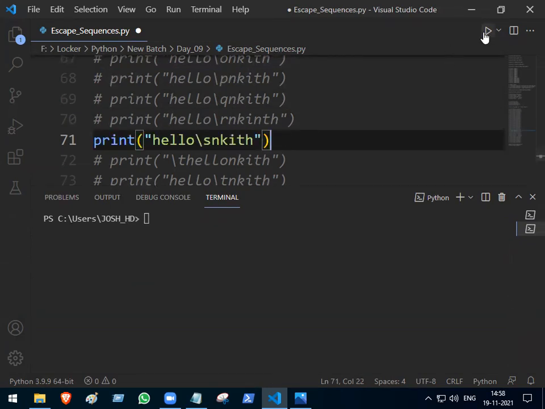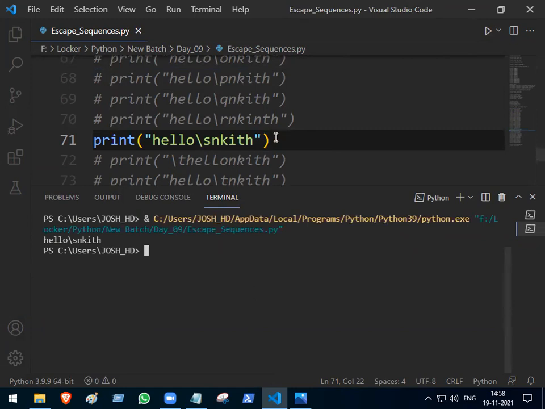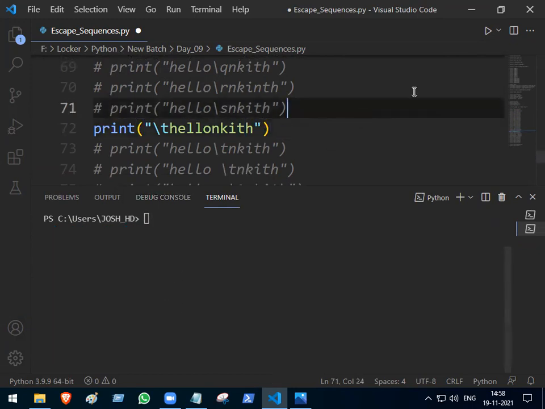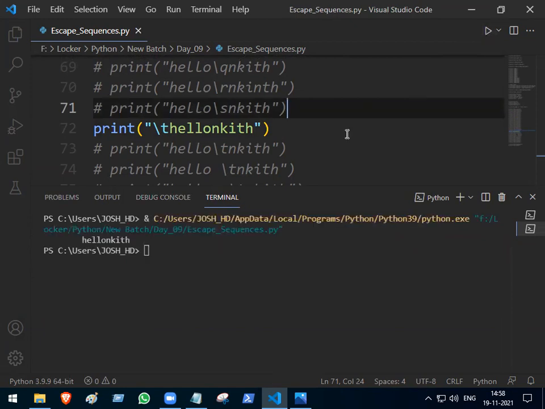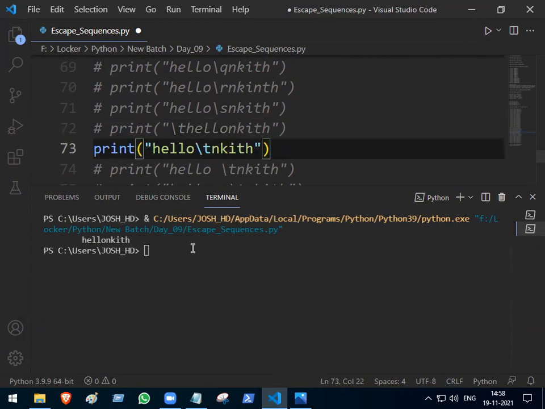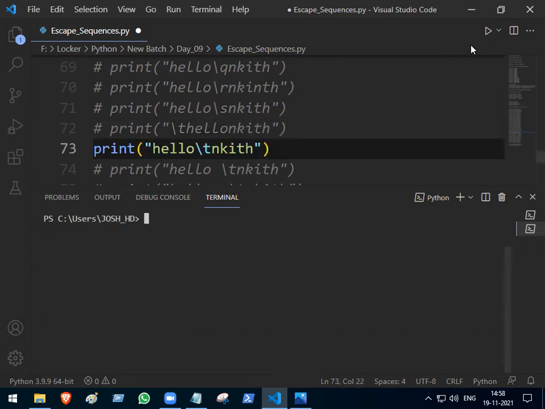Then \s has no meaning. Now again \t has a meaning. Backslash t at the starting will give you how many spaces? 8 spaces. Backslash t in the middle will give you how many spaces now? 3 spaces.